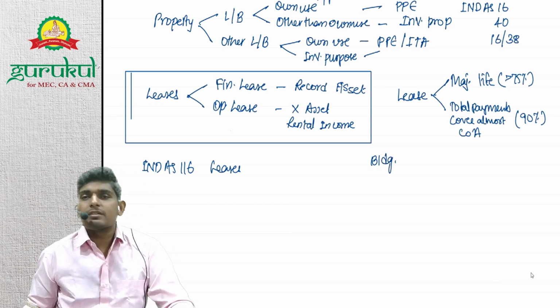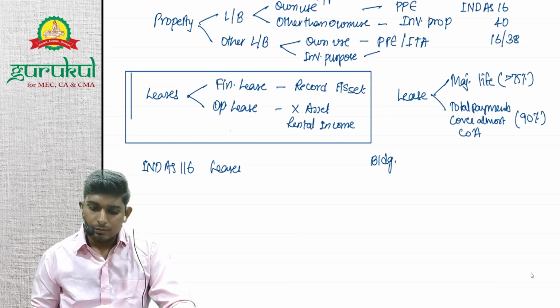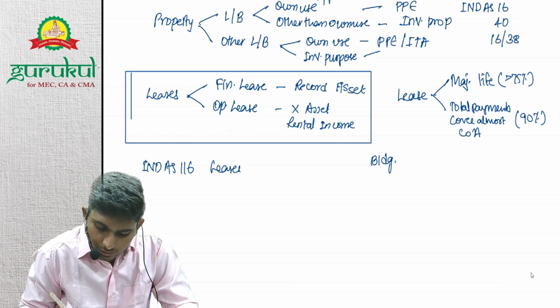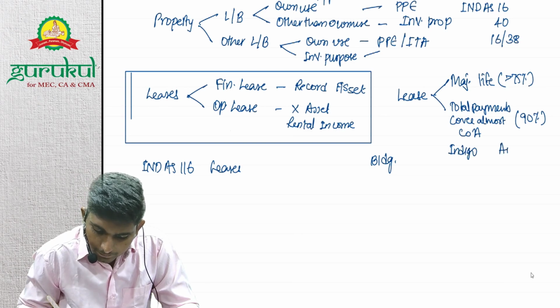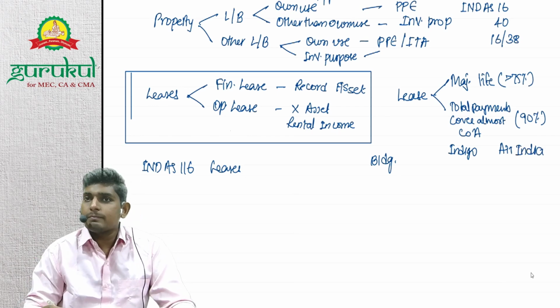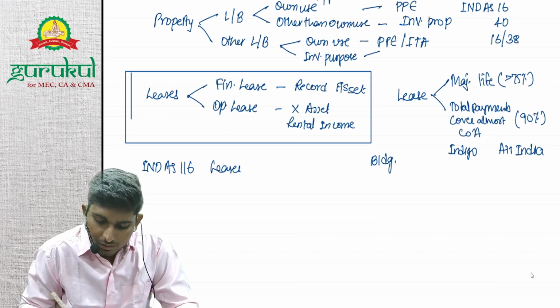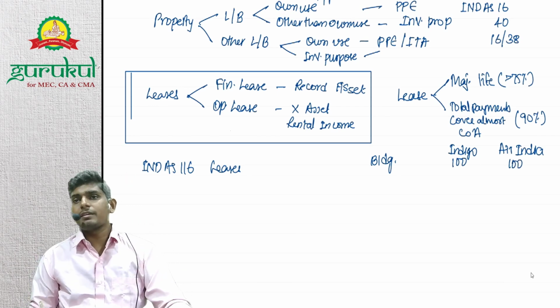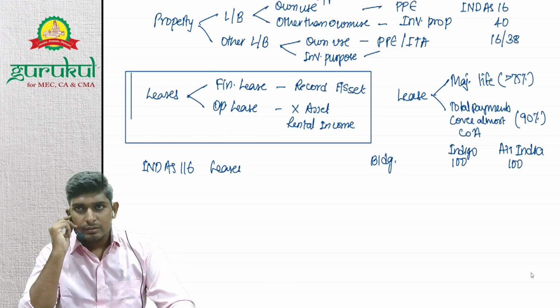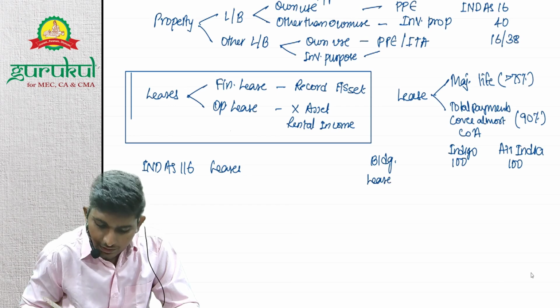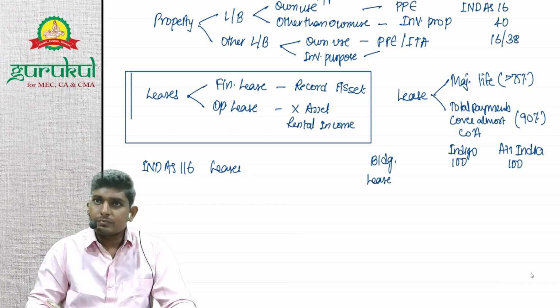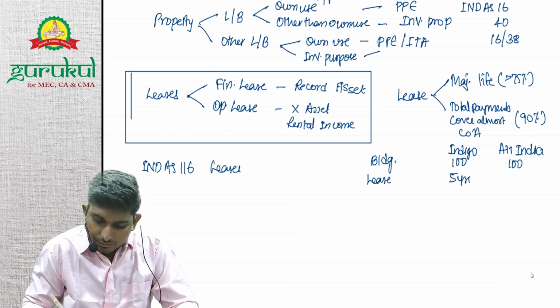Let's take an example. There's a building. Let's say Indigo and Air India both have taken the same building on lease for 100 rupees monthly rent. Monthly rent is 100 rupees. They have taken the lease for, let's say, 5 years. Right? Let's say 5 years.